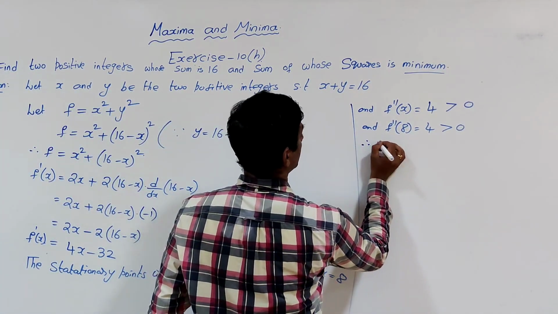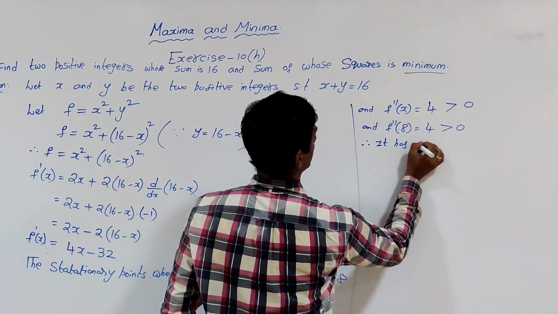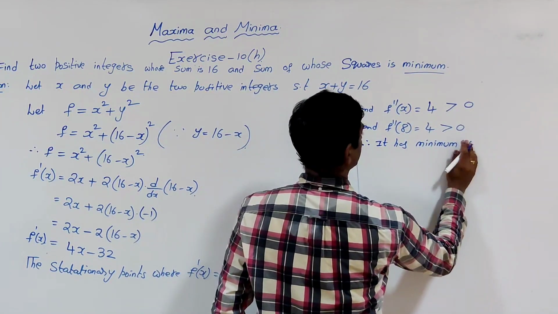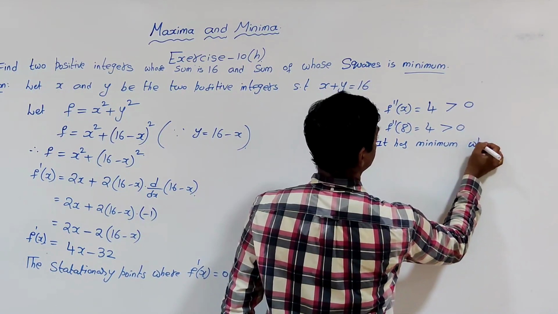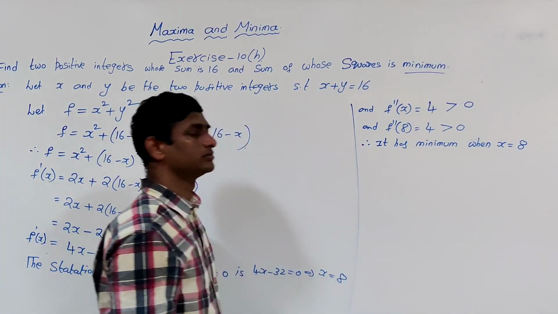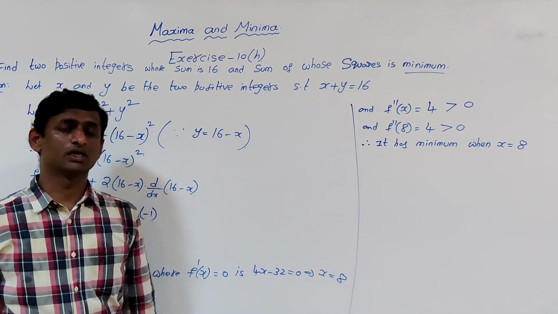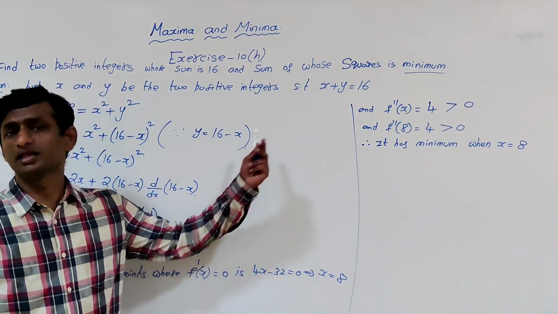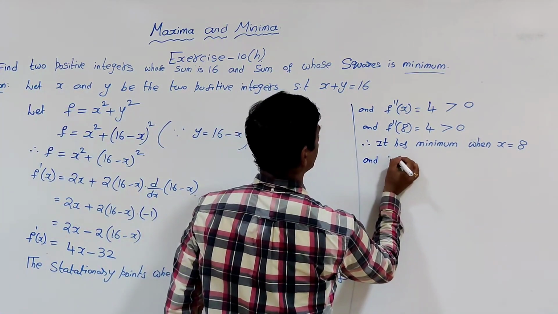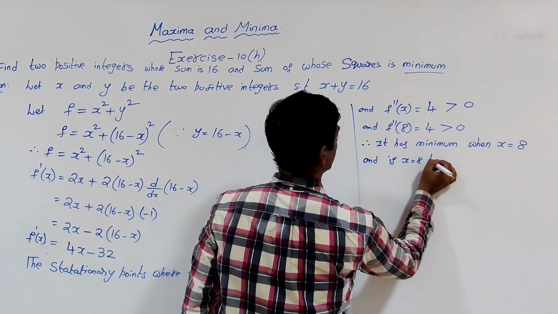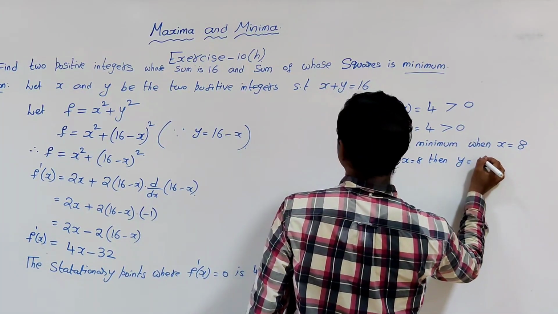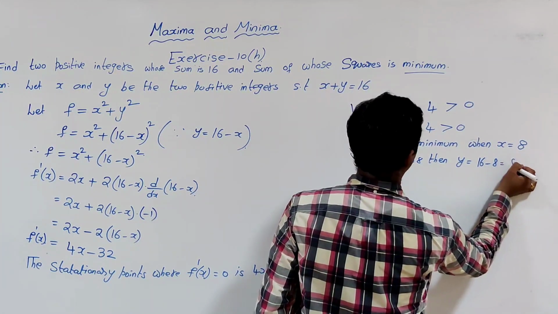Therefore, it has minimum when x is equal to 8. So 8 is a positive integer. If x is equal to 8, what is the other number? If x is equal to 8, then y will be 16 minus 8, which is 8.